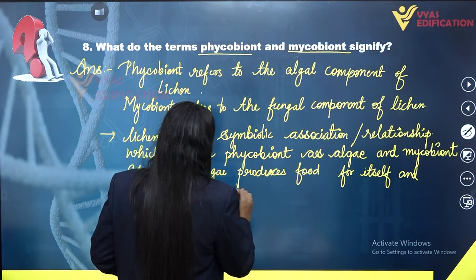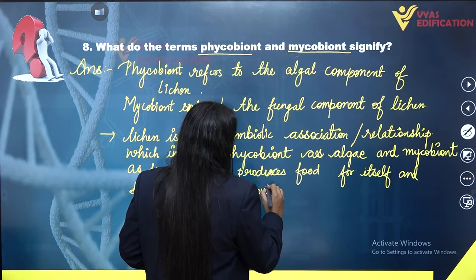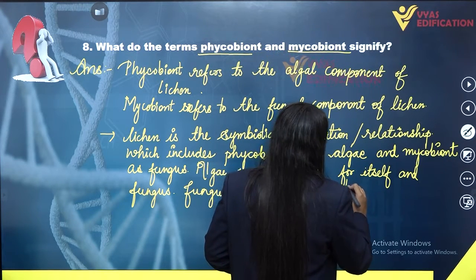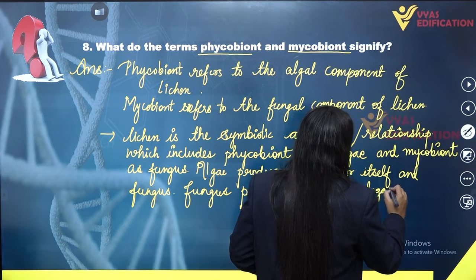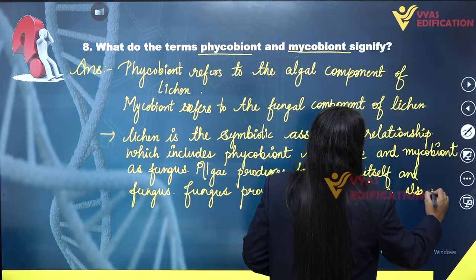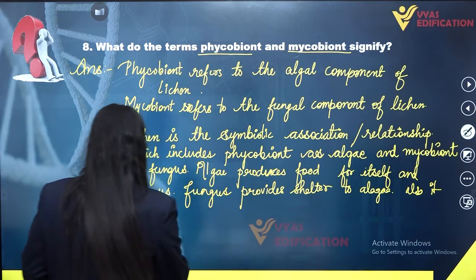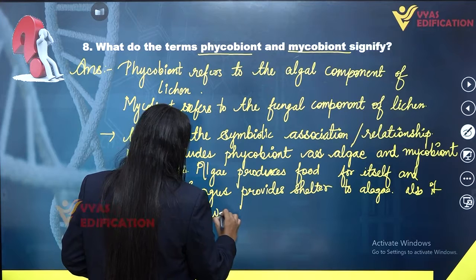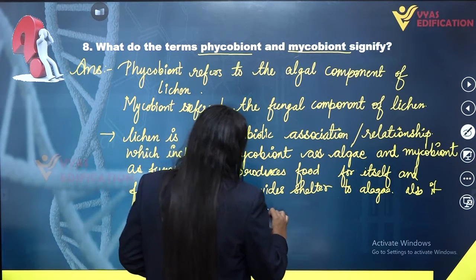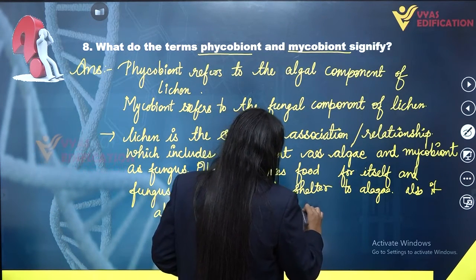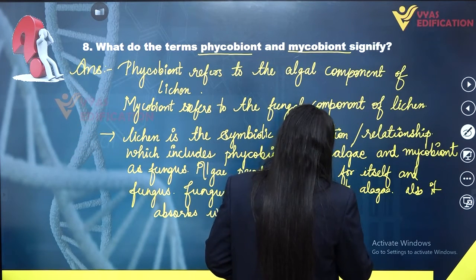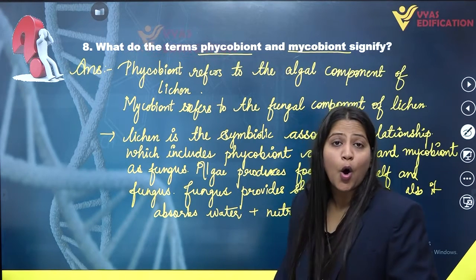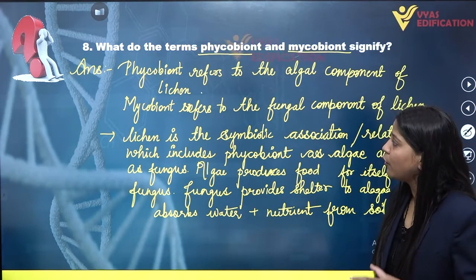Fungus provides shelter to algae, also it absorbs water plus nutrients from soil for the growth of algae. So this is the complete solution of question 8.